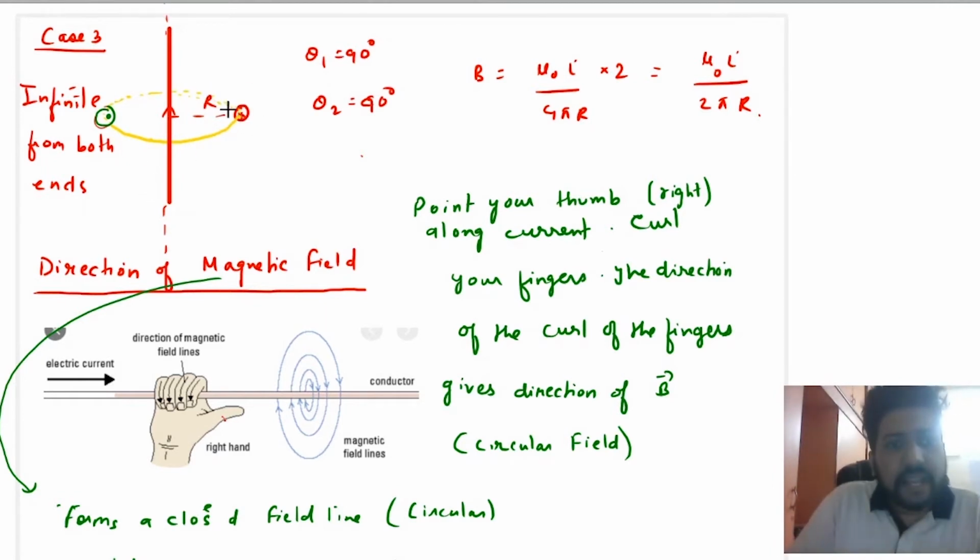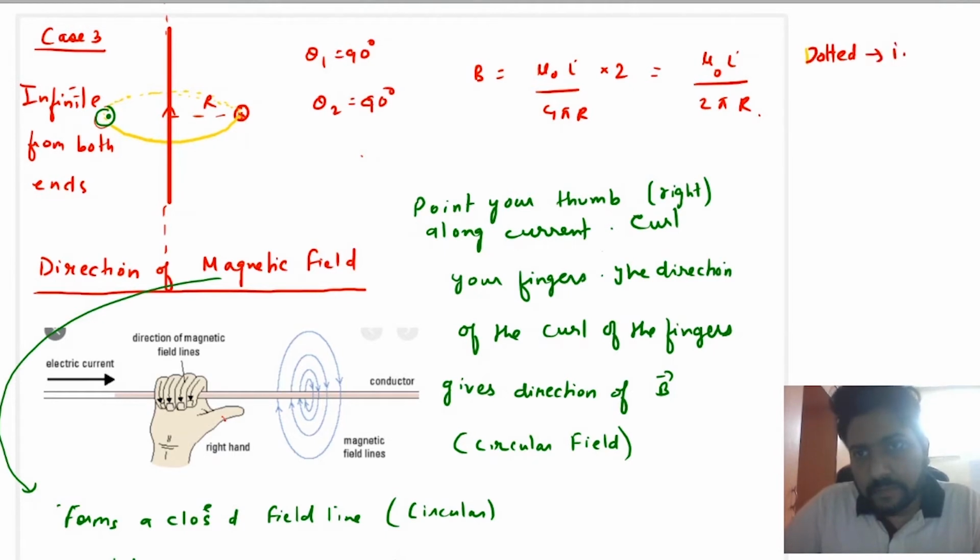Here, dotted means inside the plane, and bold lines mean outside the plane.